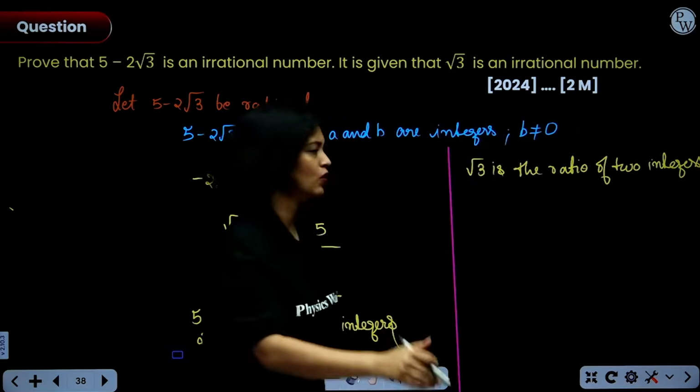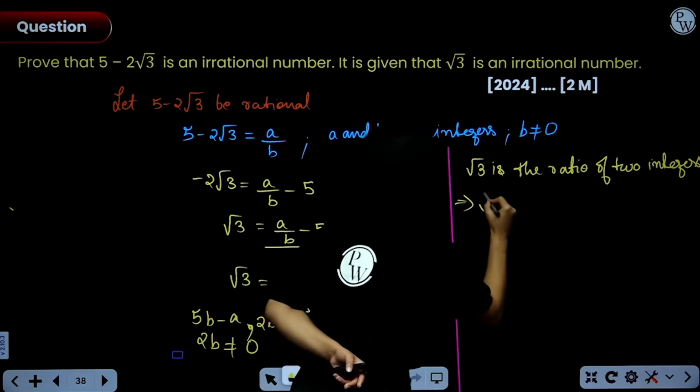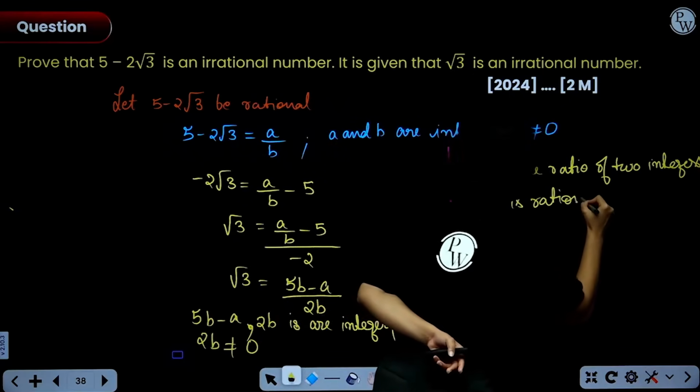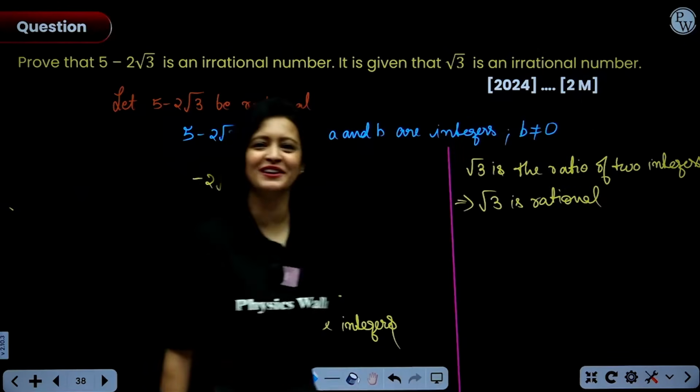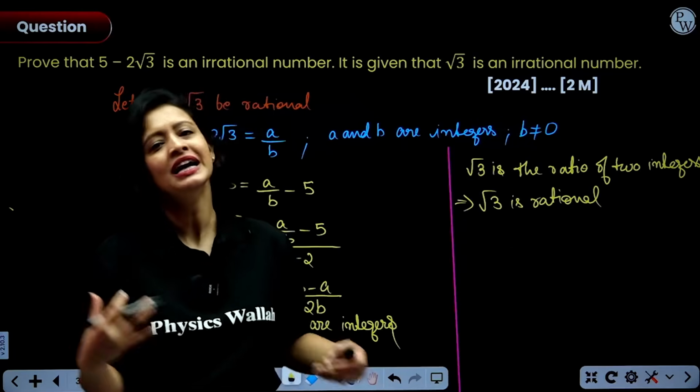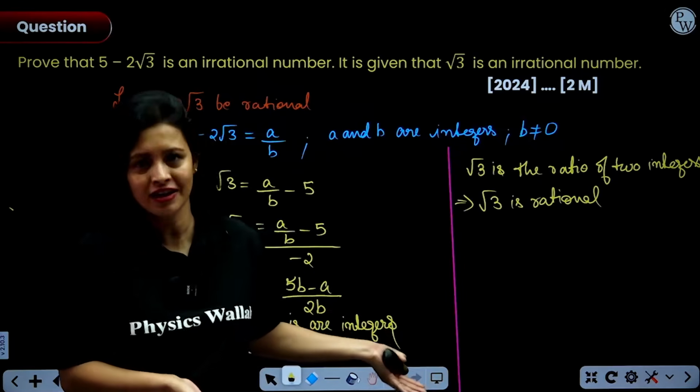You can write that down. That means root 3 is rational. Obviously, that's the definition of a rational number: any number that can be written as a ratio of two integers where the bottom integer is not equal to 0 is a rational number.